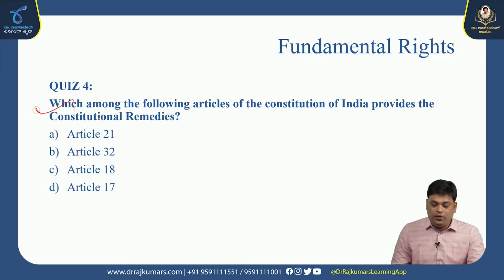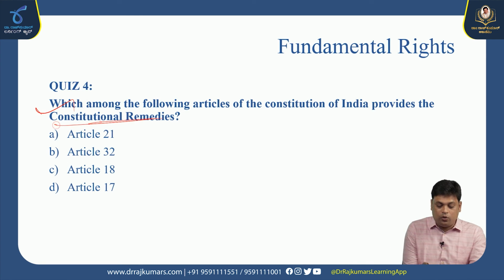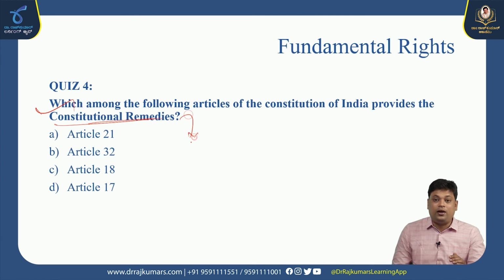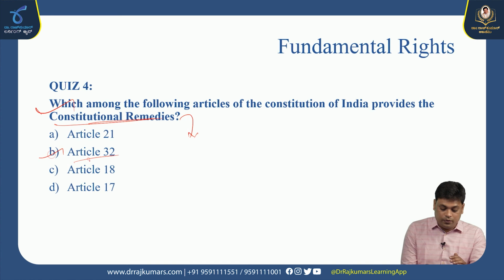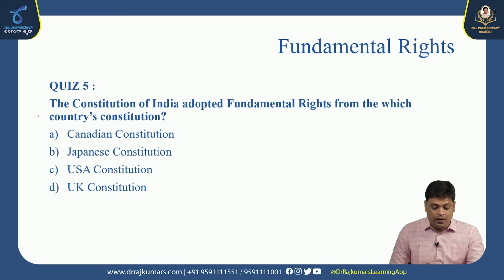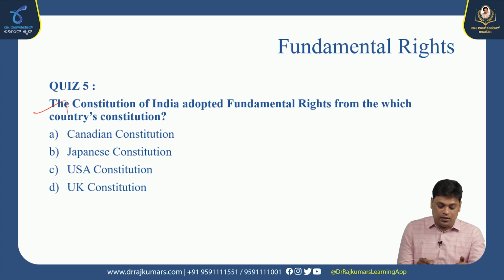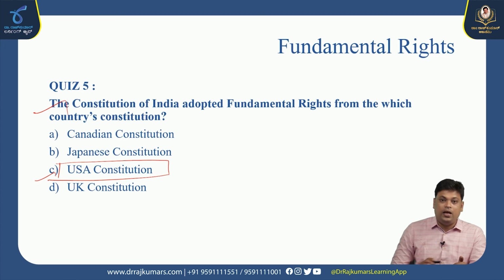Which among the following articles of the Constitution of India provides the constitutional remedies? I told you about the heart and soul of the Indian Constitution, that is constitutional remedies under Article 32. Option B is your right answer. The Constitution of India adopted fundamental rights from which country's constitution? As I told you, the US Bill of Rights, the United States of America Bill of Rights; from there our Indian Constituent Assembly adopted these fundamental rights. So option C is your right answer.